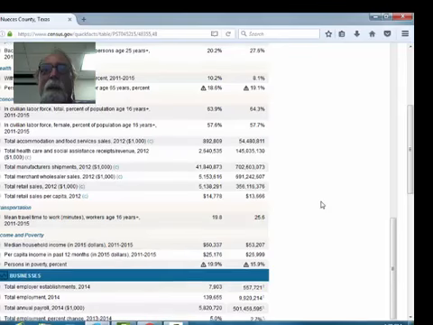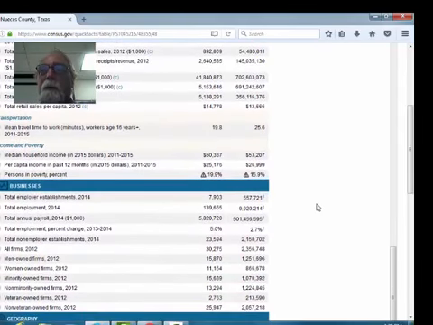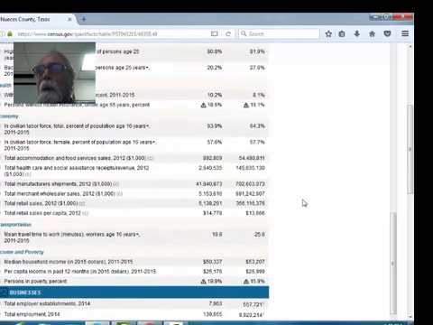Income and poverty. So we have the mean income. And notice this, 19.9% of people in Nueces County live in poverty, whereas statewide it's 15.9%. Either is too high, but it's a lot worse, or people are in a lot greater need in Nueces County than they are in Texas.